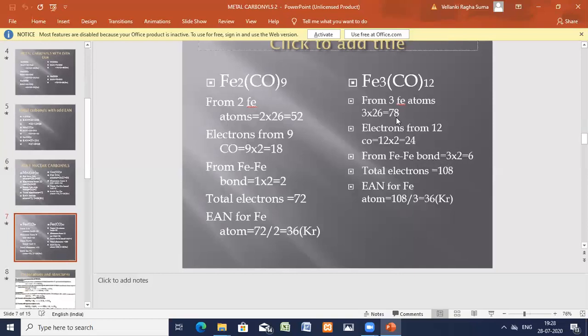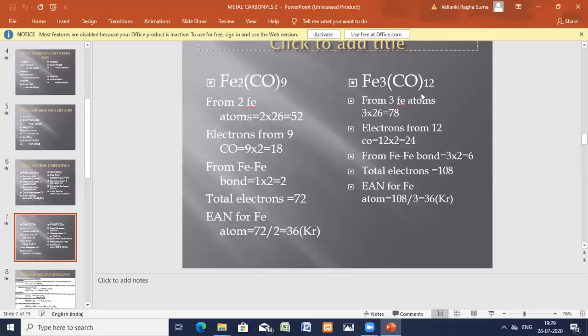So iron atoms, 26 into 3 is equal to 78, plus ligand electrons 24, plus metal-metal bond electrons 6. Total you get 108. Total number of electrons by total number of metal atoms, which is 3, so 108 by 3 is 36. Therefore, it is an inert gas configuration.